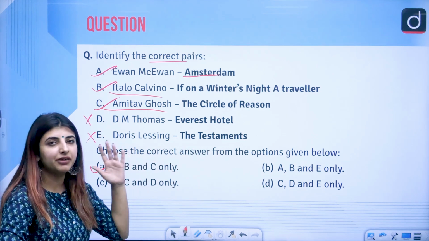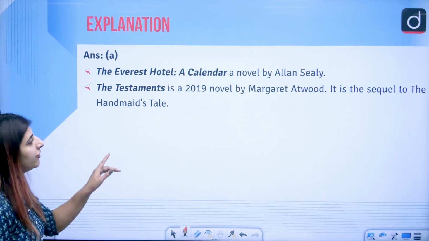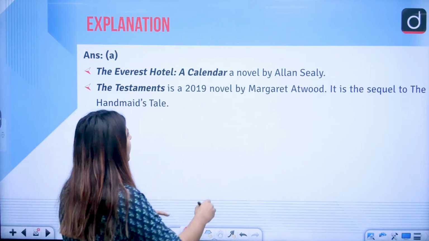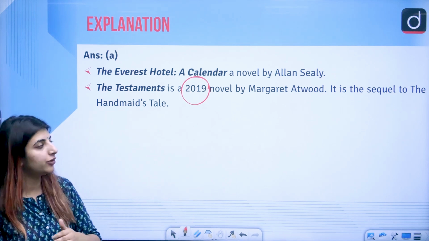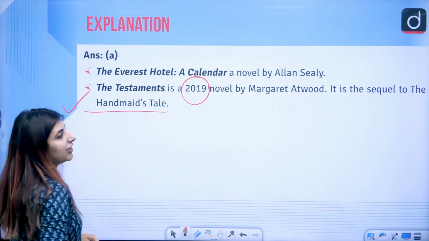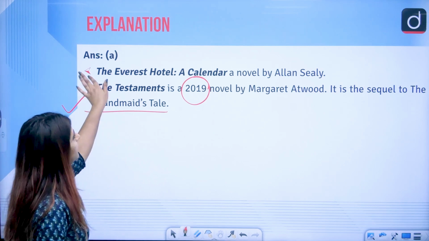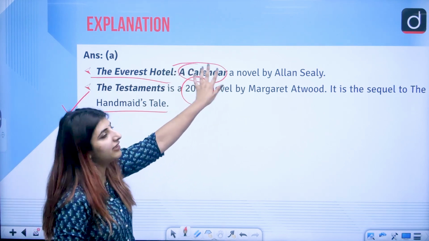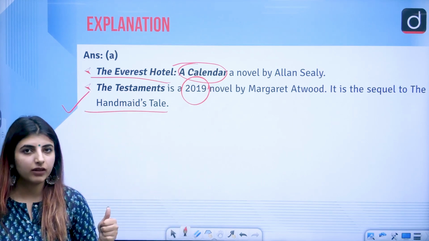I just in some previous slides have talked about this very work. So, of course, you know that The Testaments has been written by Margaret Atwood in the year 2019. It means that this is a really recent work. Correct? It is a sequel to The Handmaid's Tale, a very important factual information to note down. Coming to The Everest Hotel, first of all, it has a subtitle, A Calendar, written by Alan Seeley. Correct.